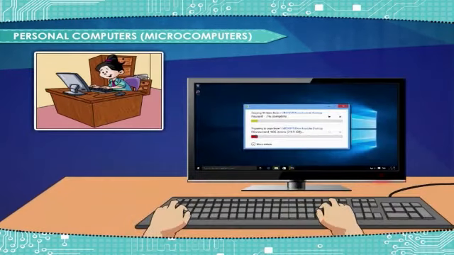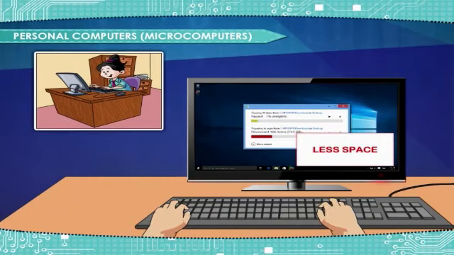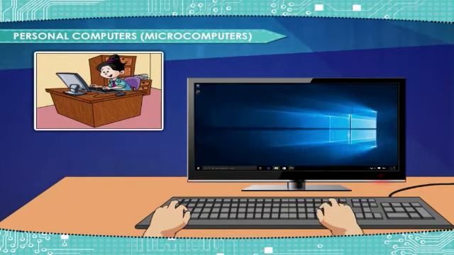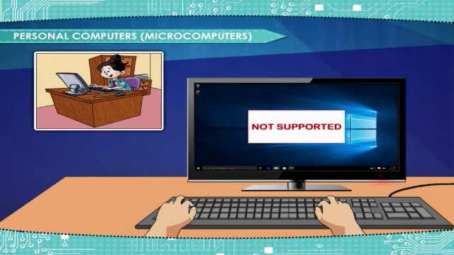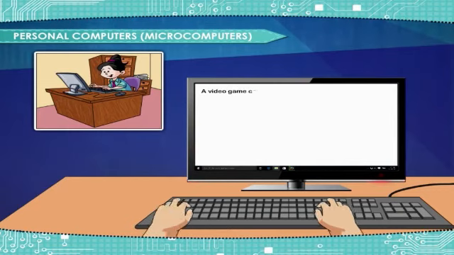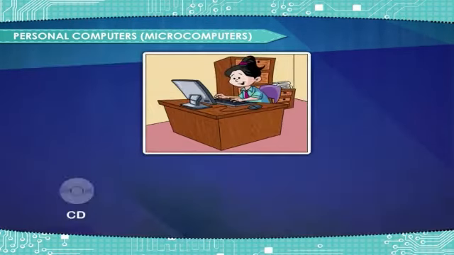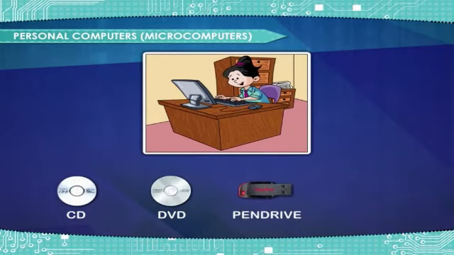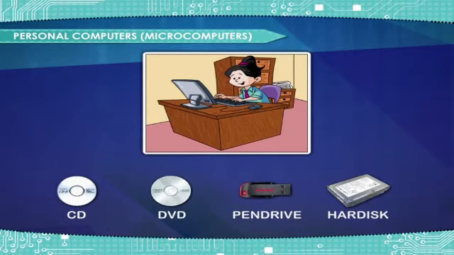Personal computers have less storage capacity as compared to other types of computers. A limited variety of softwares can be used. Only one person can work at a time. Storage devices like CD, DVD, pen drive, hard disk are used to store data and programs.